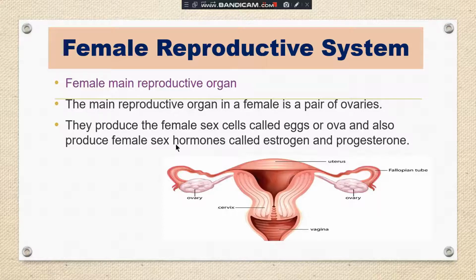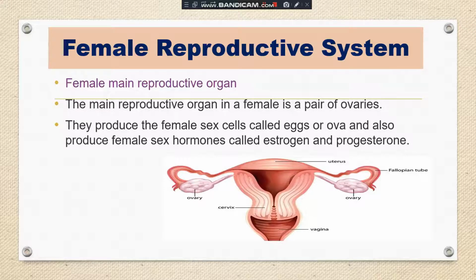As well as that, the ovary does another function: it releases two sex hormones, estrogen and progesterone. Estrogen and progesterone are the hormones that are responsible for all the secondary sexual characteristics of girls.